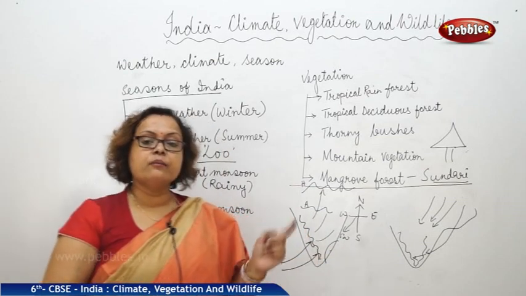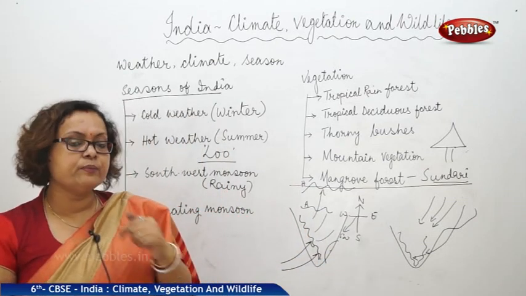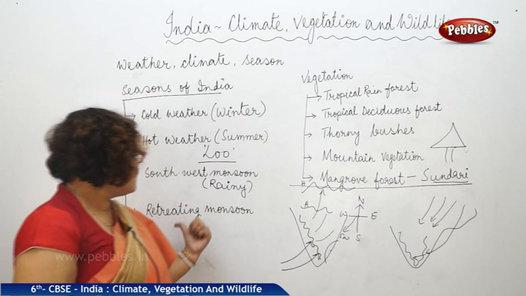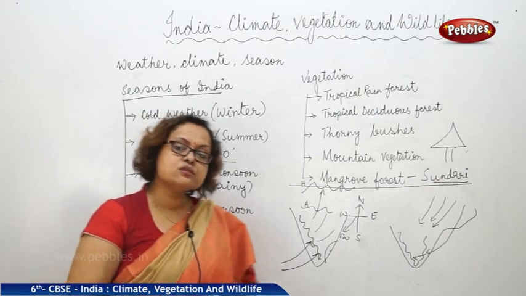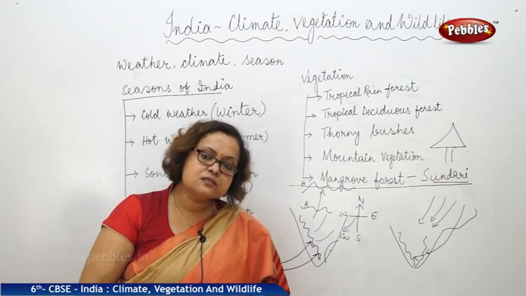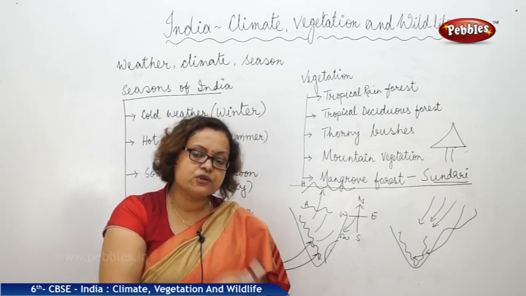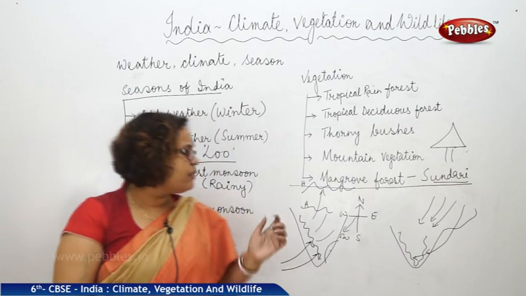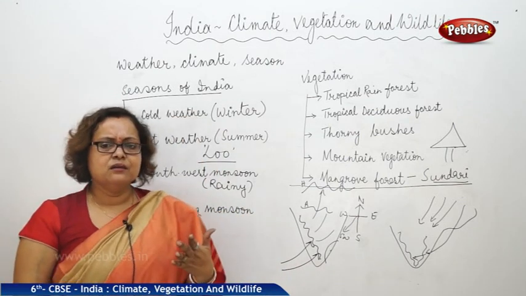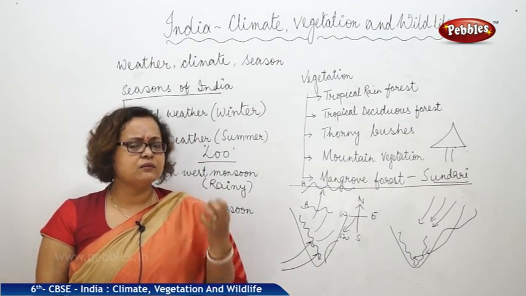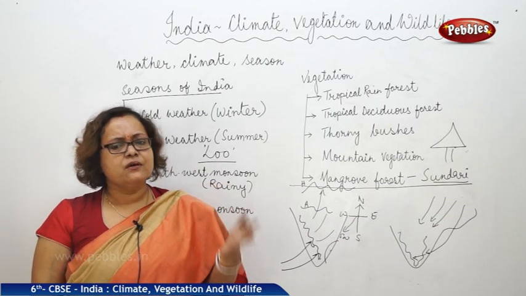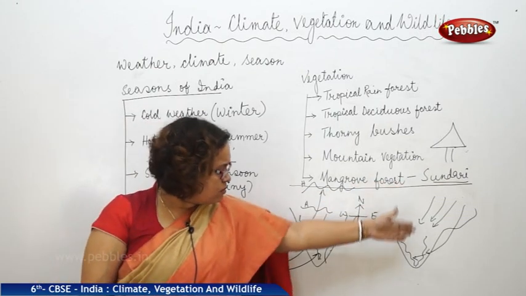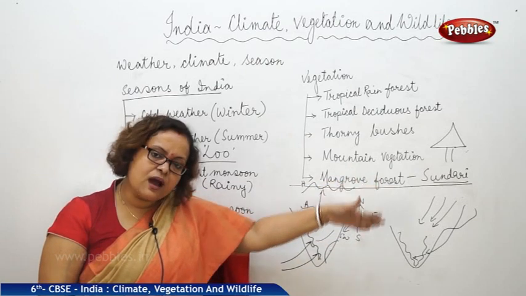Places like Tamil Nadu and Andhra Pradesh are blessed by this retreating monsoon season. They get rainfall by this retreating monsoon season, the time of September to November, and otherwise this wind is mostly dry. They are not carrying any moisture. That is the way the monsoon winds go back.